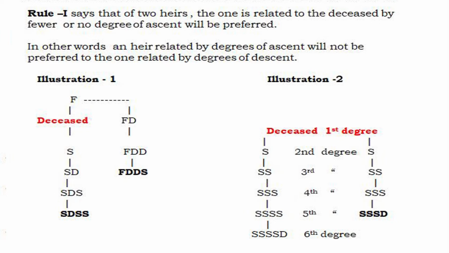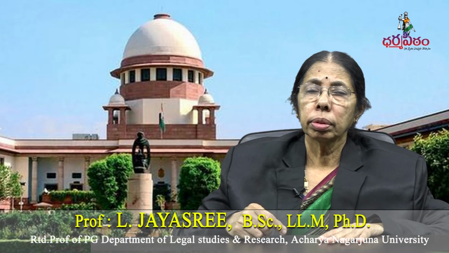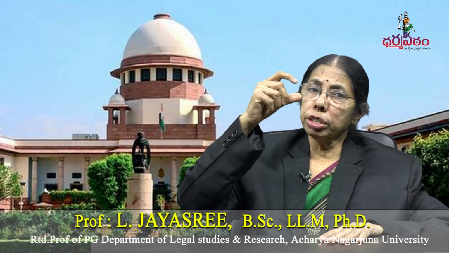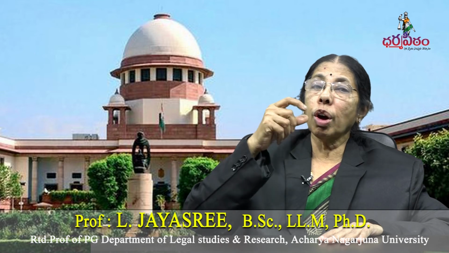The first rule says the relation shall be reckoned from the intestate to the heir, in terms of degree of ascent or descent or both. Rule 2 says that each generation is to be counted as one degree.